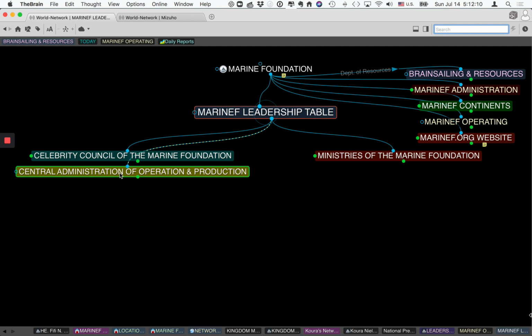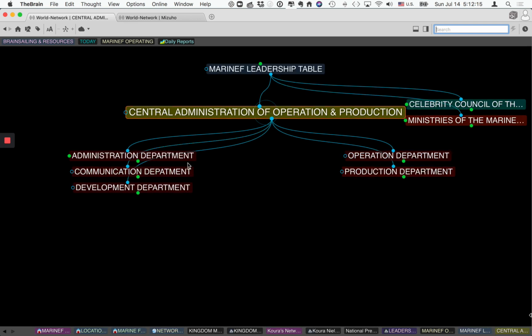You have the central administration operation and production, which are the five departments that will lead the Marine Foundation entirely, with the administration, communication department, development department, operation, and production.